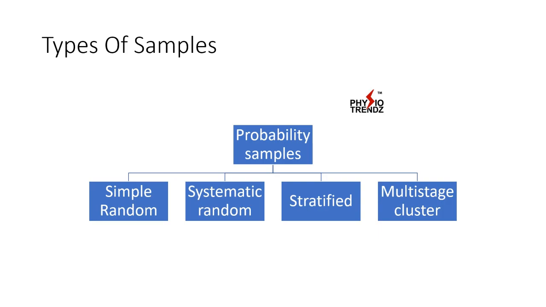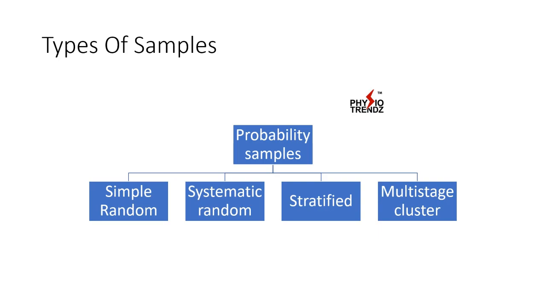Then stratified means from each group you are selecting a small group. For example, there are various groups. Let me give you one example: you are in India, and you want to take people from each and every state.